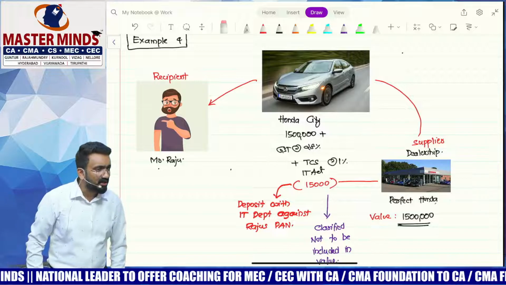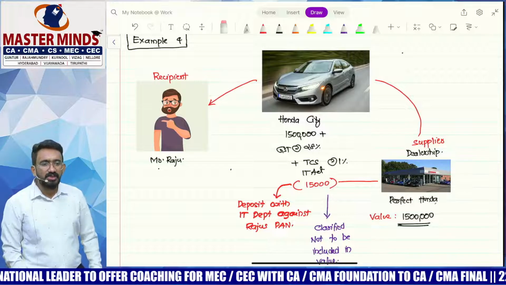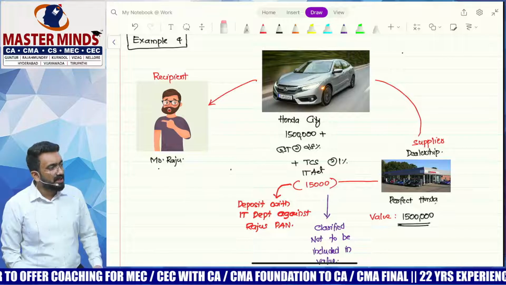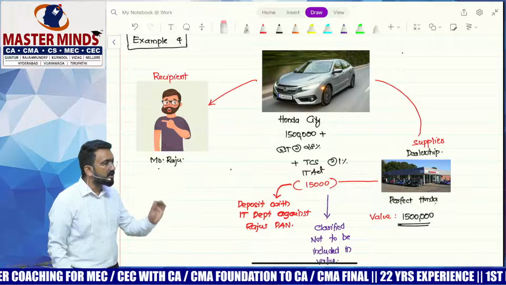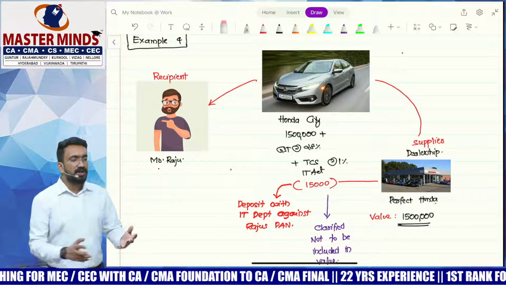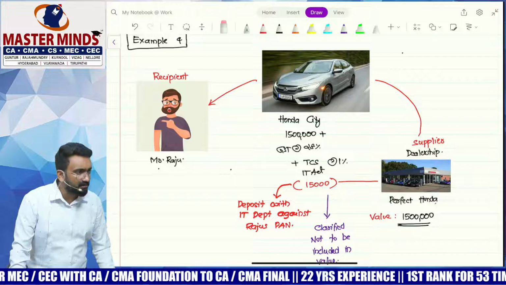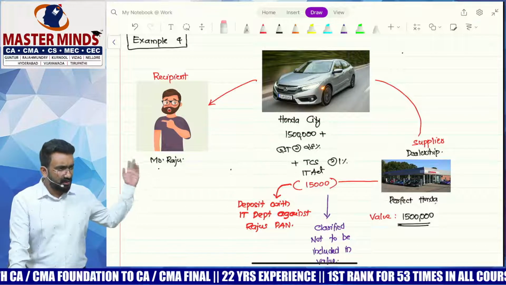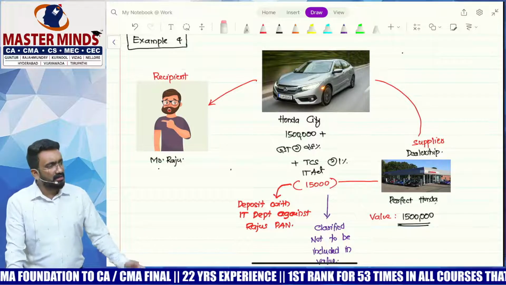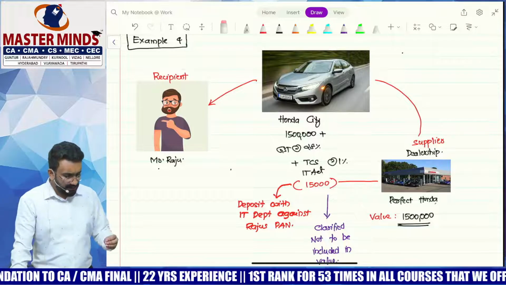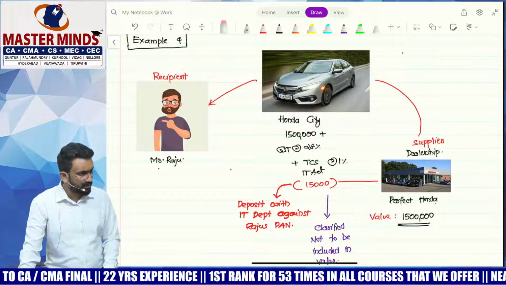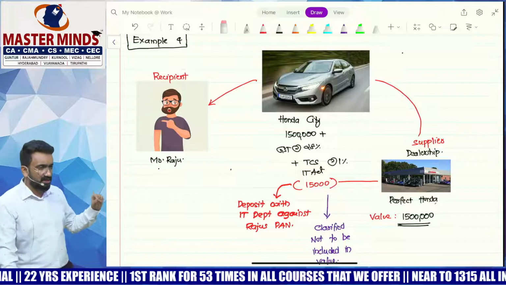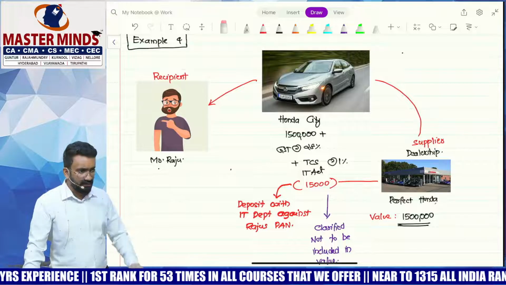Is it a tax on the car? No. This will be deposited against the PAN number of Raju. It is just a medium to bring Raju under the tax net. What if Raju does not have any income? What if his taxable income is less than the basic exemption limit? He has taken a full loan only. He can take the refund of this 15,000 rupees. So it does not have the characteristics of the taxes mentioned. Are you guys understanding this? Okay, so whatever 15,000 he has collected will not be added to the value, is the clarification that we have.